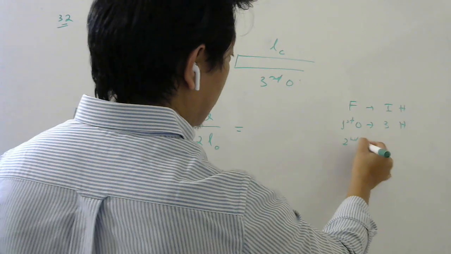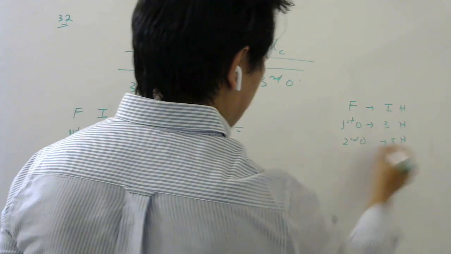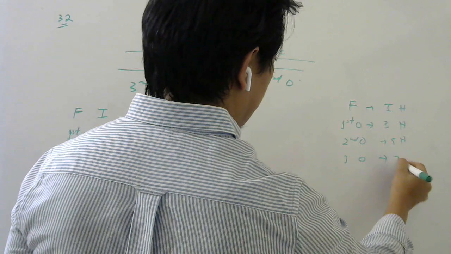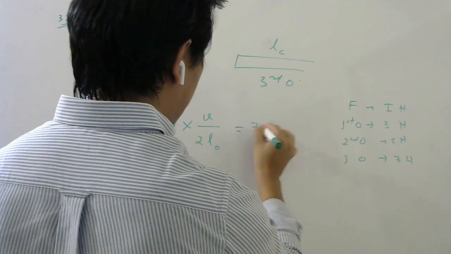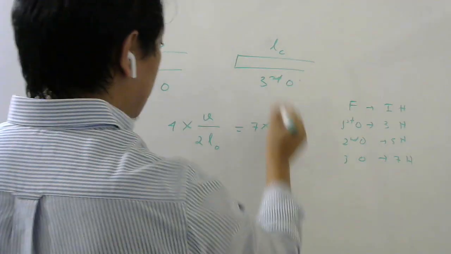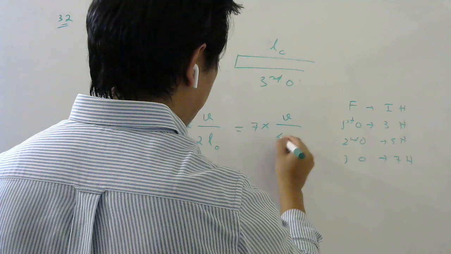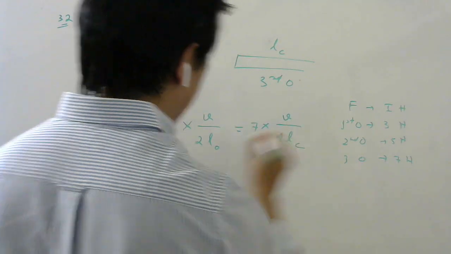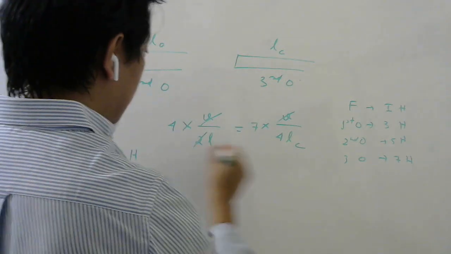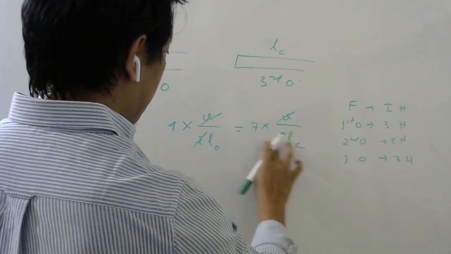Second overtone will be fifth harmonic. Third overtone will be your seventh harmonic. So this will be 7 times fundamental. What is the fundamental frequency of a closed pipe? v by 4L. But length here is L closed. So v gets cancelled. This 2, I can cancel these 2.